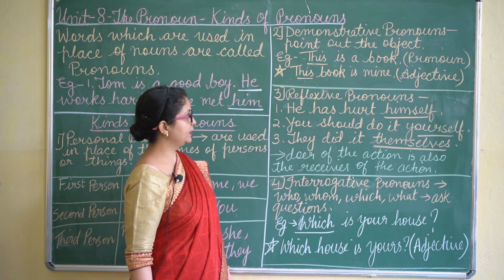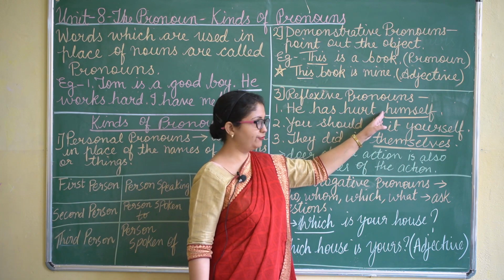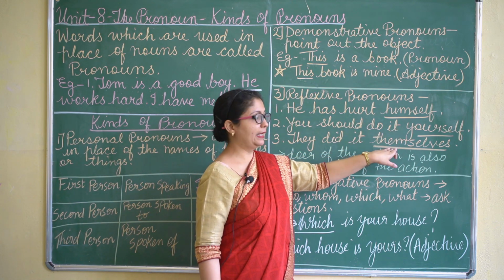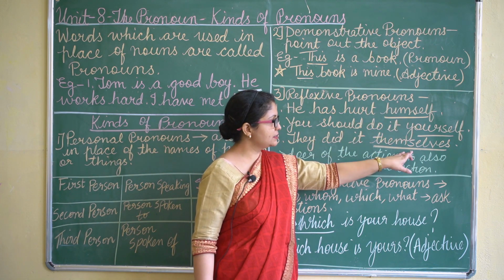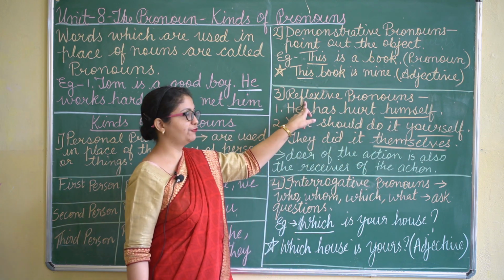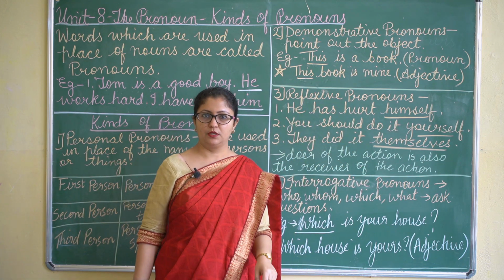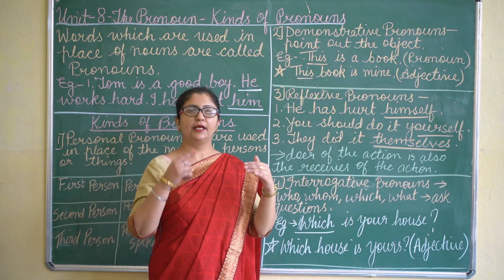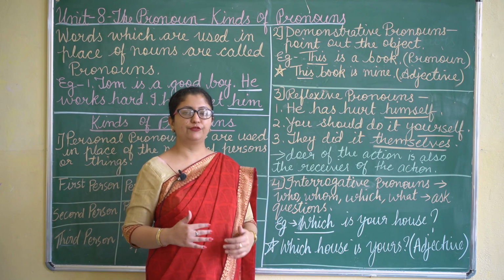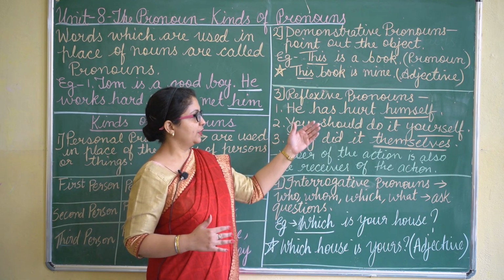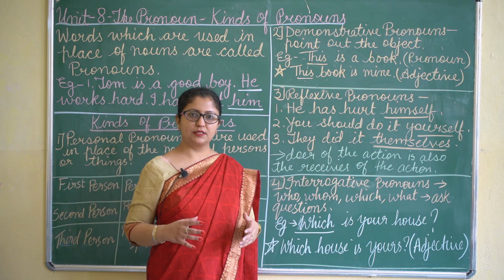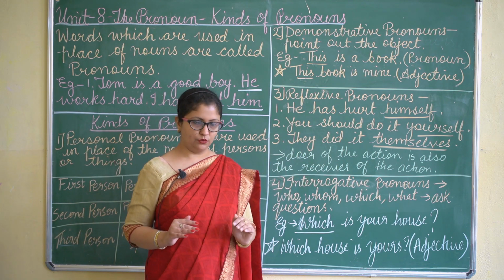Okay, so here himself, yourself and themselves are reflexive pronouns. All these words like itself, himself, herself, yourself are reflexive pronouns.